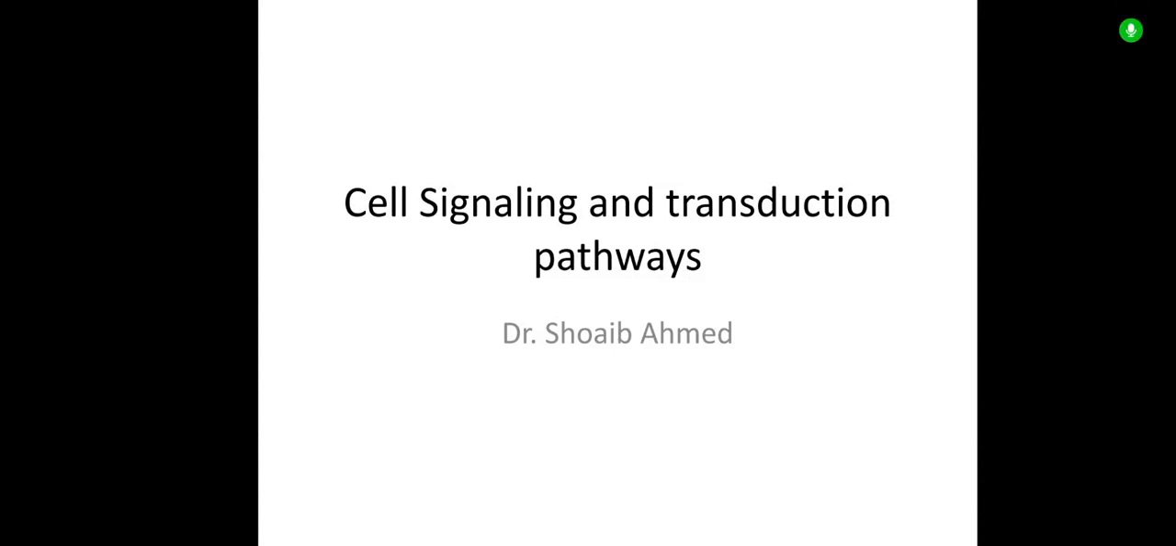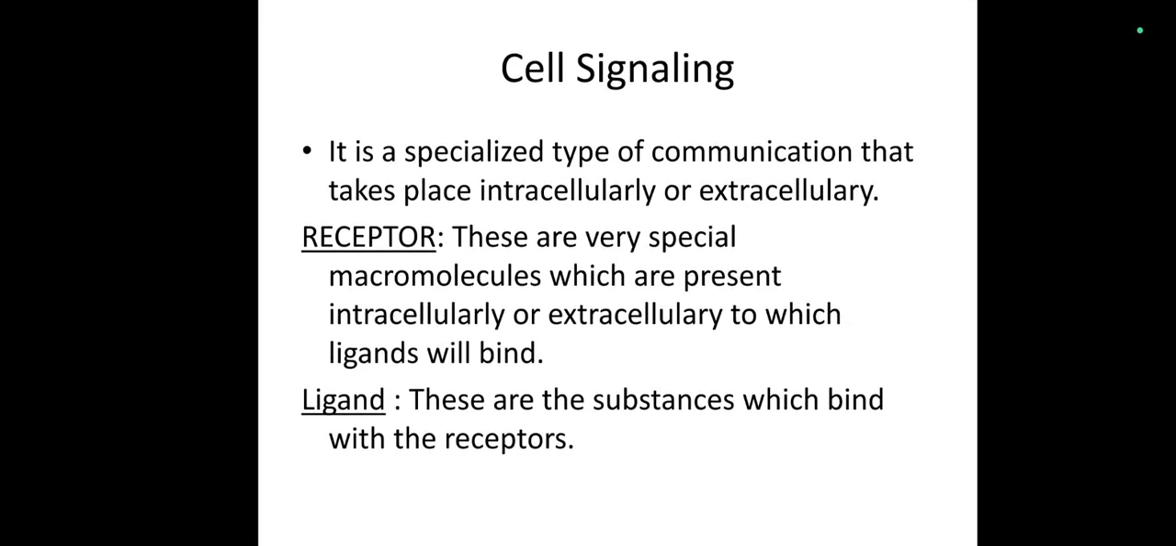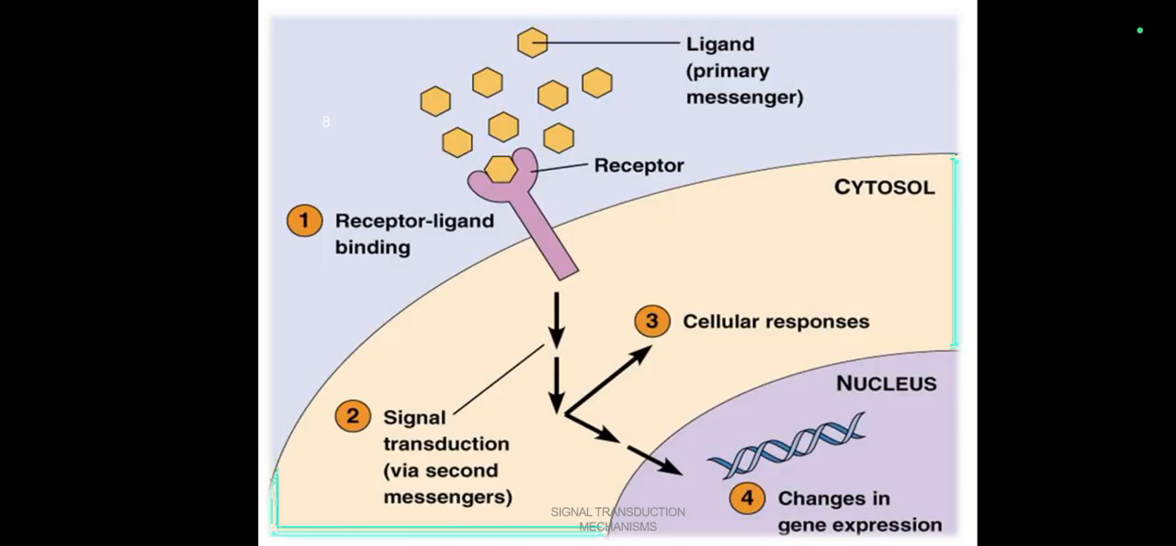Cell signaling and transduction pathways. It is a specialized type of communication that takes place intracellularly or extracellularly. The most important structure involved in this process is the receptor and ligand. Receptors are specialized macromolecules which are present either intracellularly or extracellularly to which ligands will bind, while ligands are the substances which bind with the receptor.